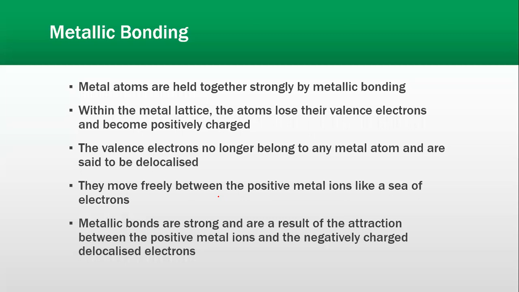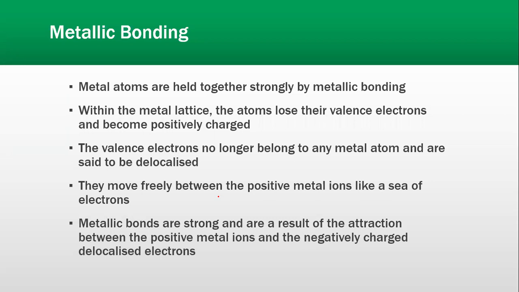Let's say that is the structure of metals, and metal atoms जो हैं वो strongly किस चीज से जुड़े होते हैं? Metallic bonding. This is what makes those metallic structures stronger than non-metal, stronger than ionic lattices. So within the metal lattice, the term lattice क्या होती है? Lattice होती है जो सारे particles and molecules strongly make a cube structure या एक 3D structure बना लेते हैं, which is known as a lattice. It can be a cube shape like, and all the molecules joined together in one place as well.